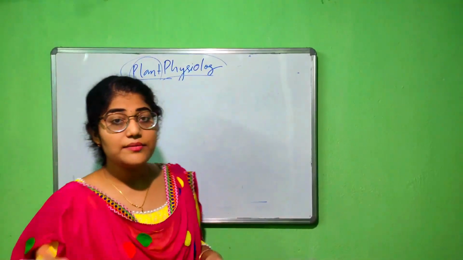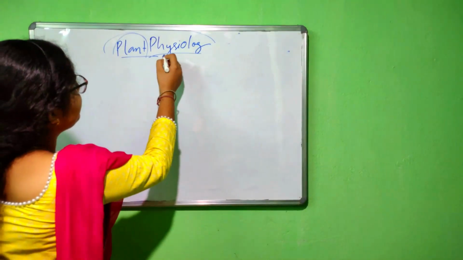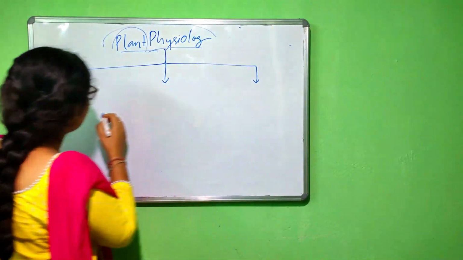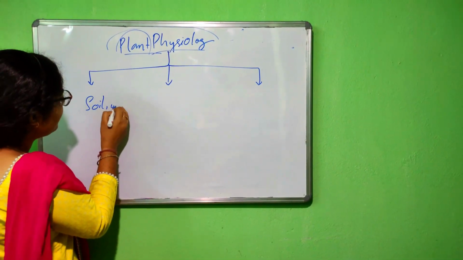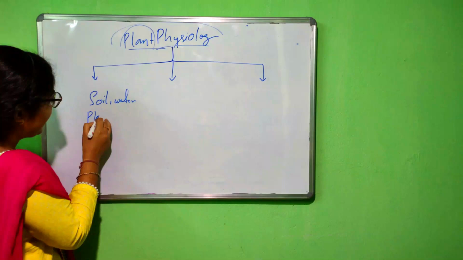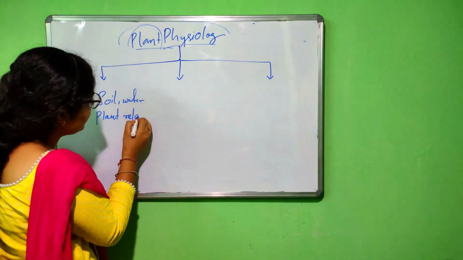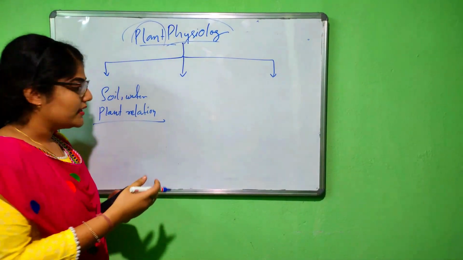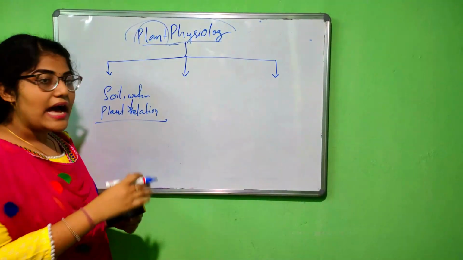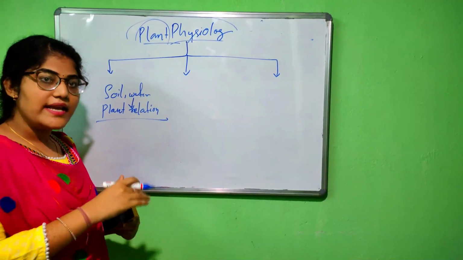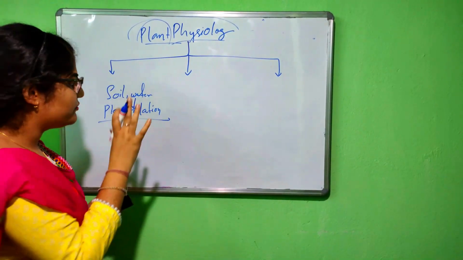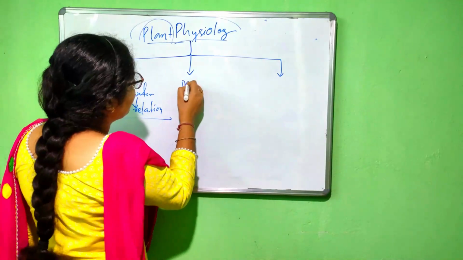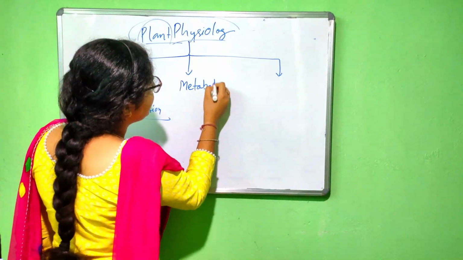So next. Plant physiology is a broad term. So the plant physiology is divided into mainly 3 parts. In the first part, the soil, water, plant relation is there. So in this section, we study how the water is absorbed by the plants, how it is transported throughout the plants, and the ascent of sap. All this process we will discuss later. In the second part, the metabolism part is there.